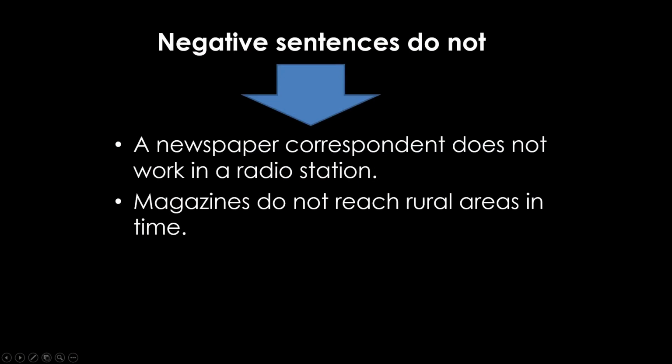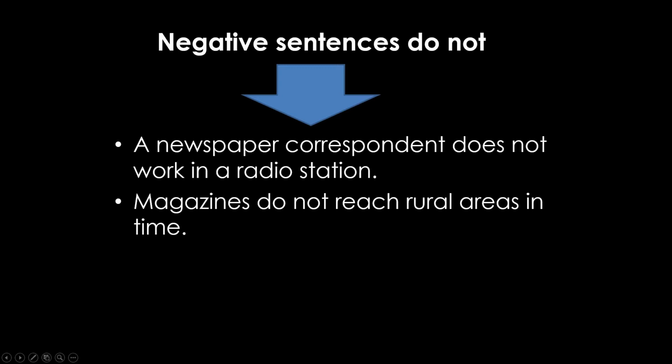With negative sentences, these are sentences that oppose, sentences that are against. To form negative sentences, we use negative adverbs. For example, you can say not, we can say never, we can say barely, hardly, scarcely. Those are adverbs that we use for negation, to indicate negative. For example, a newspaper correspondent does not work in a radio station.